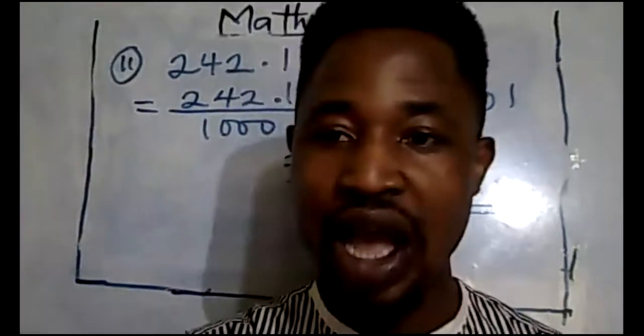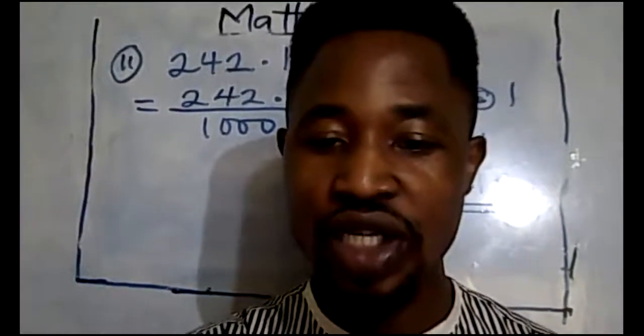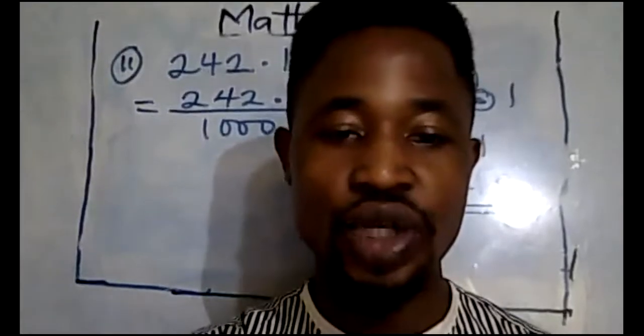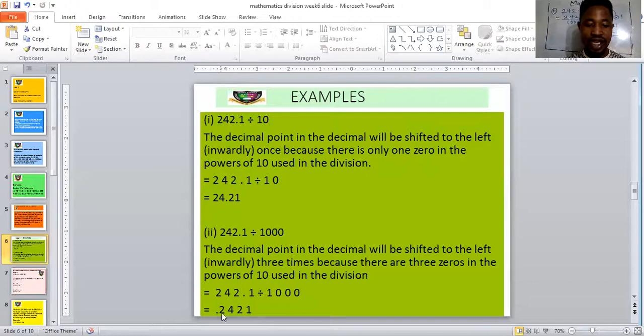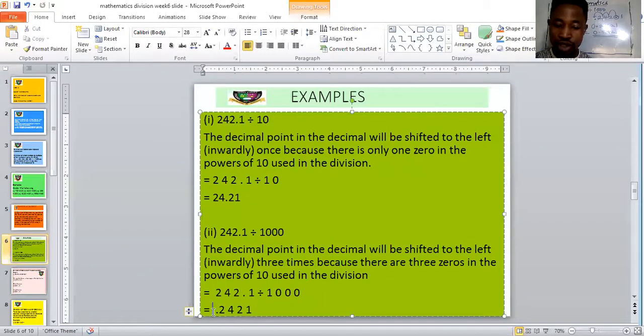So let's look at the answer that we got over there so you can see what we're talking about. You can see our answer is 0.2421. But we can't leave it like this. You need to put 0 here. So it becomes 0.2421. All right? So let's go to the next thing.